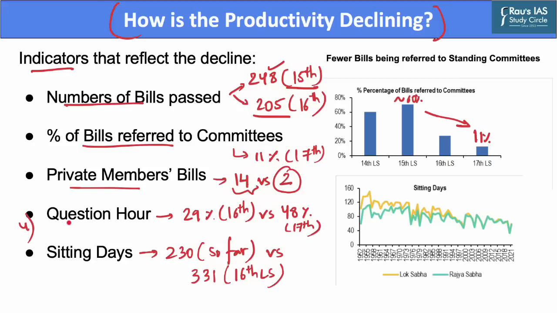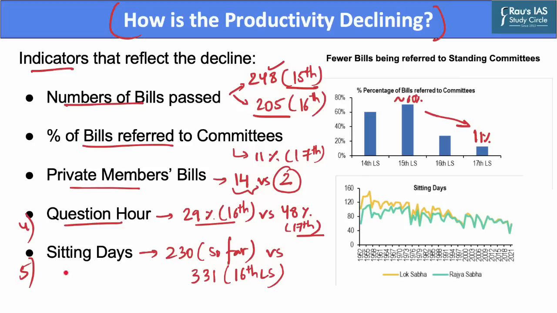The fourth factor that highlights the decline of productivity is the question hour. One important aspect of parliamentary productivity is the ability of MPs to ask questions to the government. However, this question hour has been disrupted in recent years, with MPs often protesting and preventing the House from functioning. According to an analysis, in the 16th Lok Sabha, only 29% of the scheduled time was disrupted, as against the current 17th Lok Sabha, where as much as 48% of the time has been disrupted.